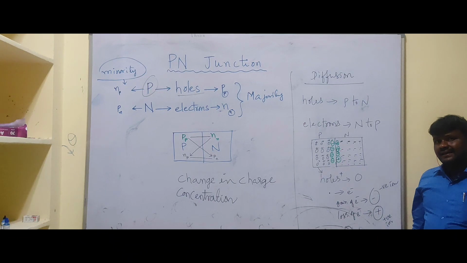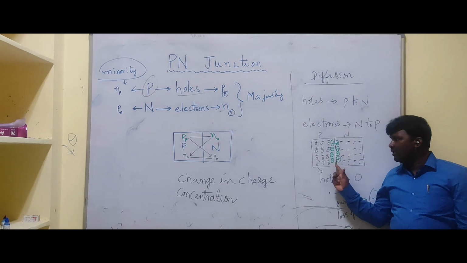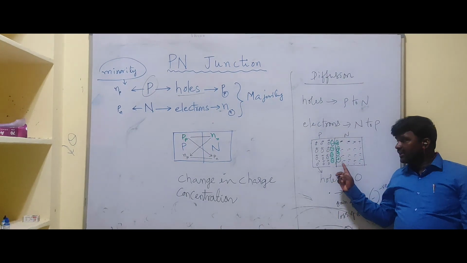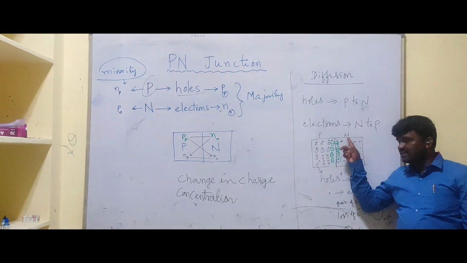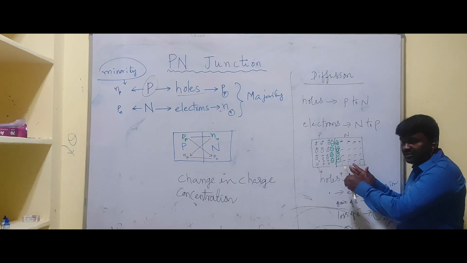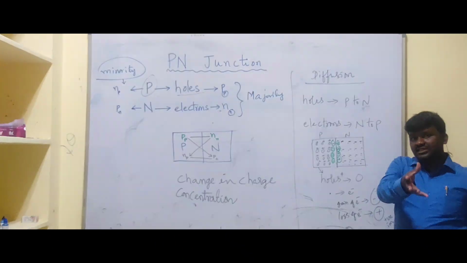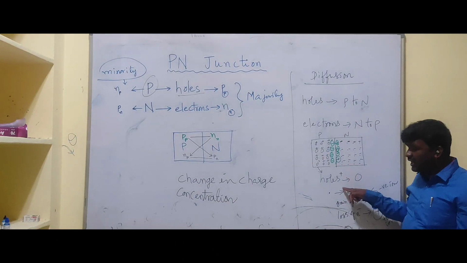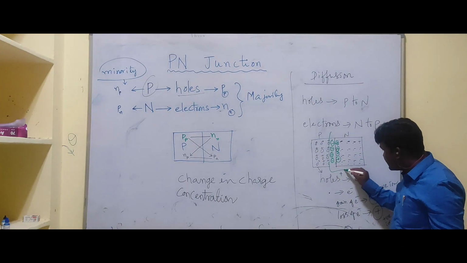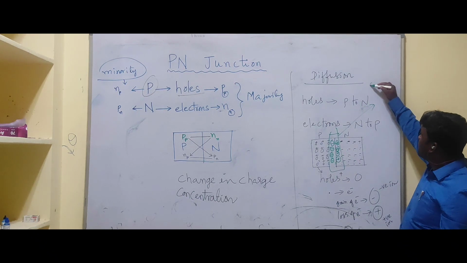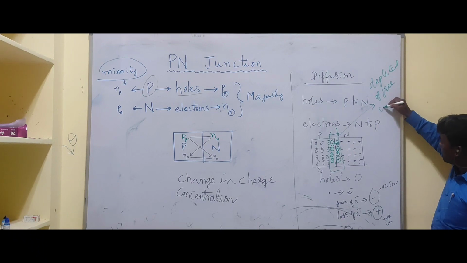Due to this, there exists a region which does not consist of charge carriers like holes and electrons. These are the free charge carriers. Instead of free charge carriers, it consists of immobile charge carriers. This region is depleted of these free charge carriers like holes and electrons.